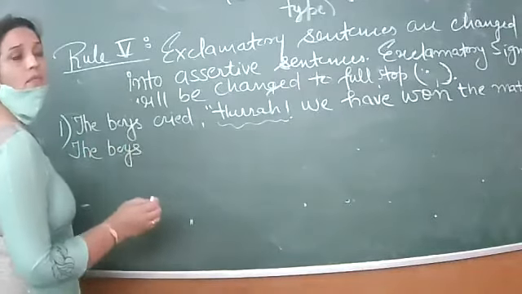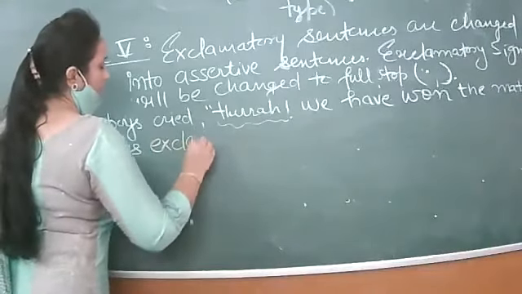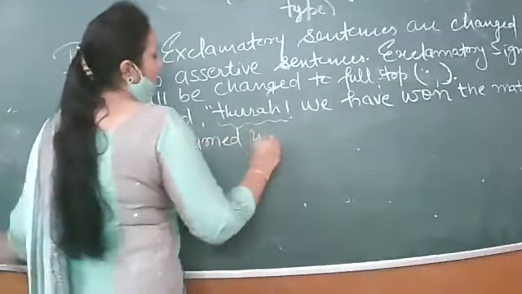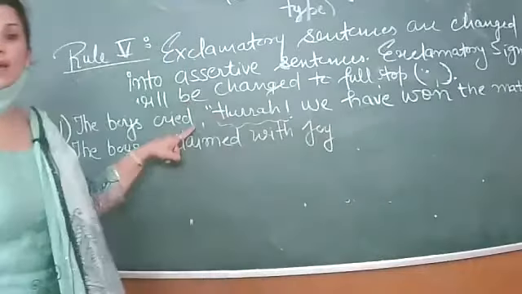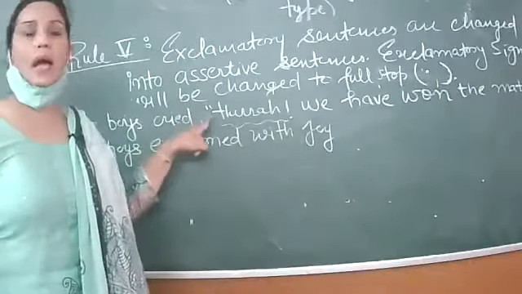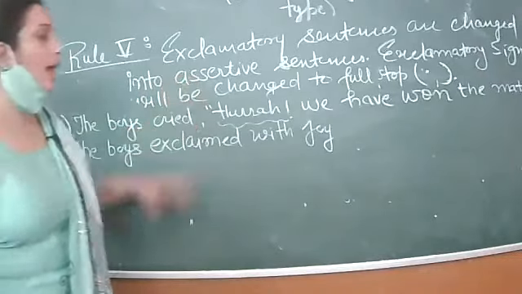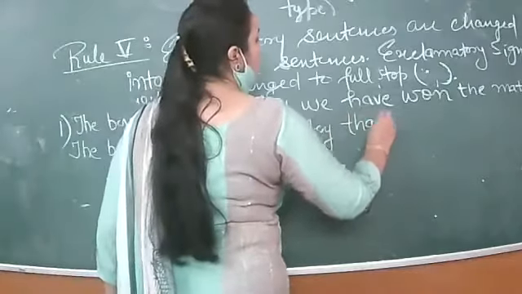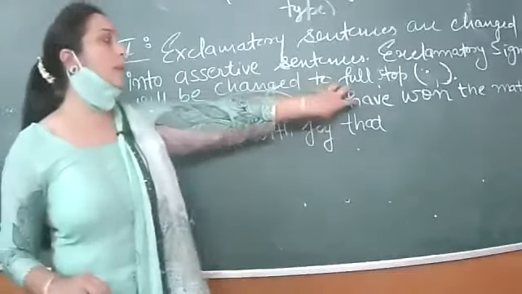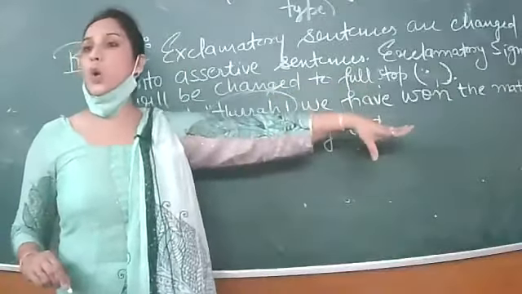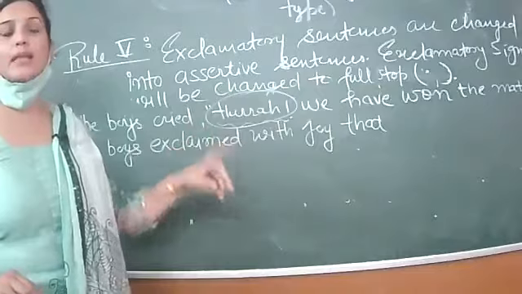The boys exclaimed with? Why is exclaimed with joy written? Because the word hooray is given, and hurrah shows your happiness. Now next rule, in place of comma, inverted comma. That. Then next rule, these will be omitted, deleted, and this exclamatory sentence will be changed into assertive, simple. So the boys exclaimed with joy that